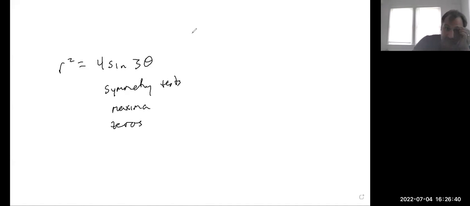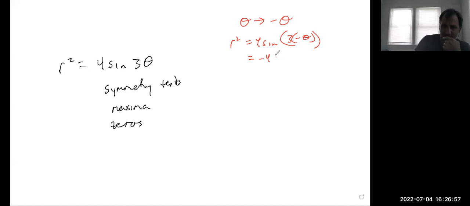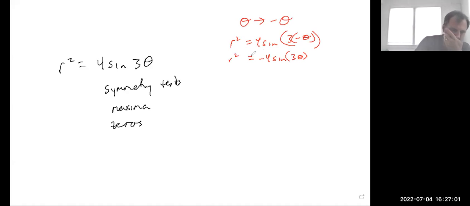Let's start with the symmetry test. Theta replaced with negative theta: r squared equals 4 sine 3 negative theta. So the negative sign is going to pop out. We're going to have negative 4 sine 3 theta. So this is inconclusive. And remember that this is the vertical symmetry test.